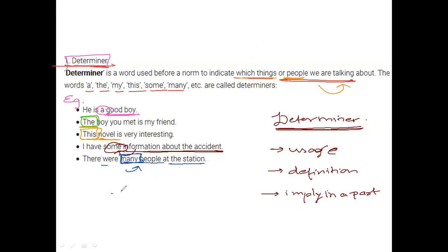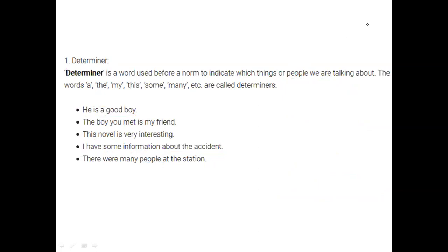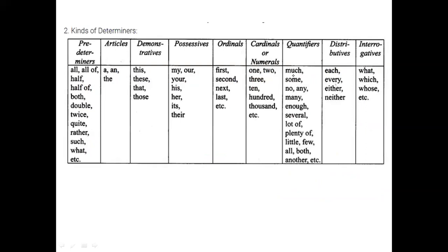All right. Everybody is understanding the gist here? What determiners stand for? It is a norm to indicate which thing or people we are talking about. All right. I hope you सबने note किया हो so that we'll move forward. ठीक है.